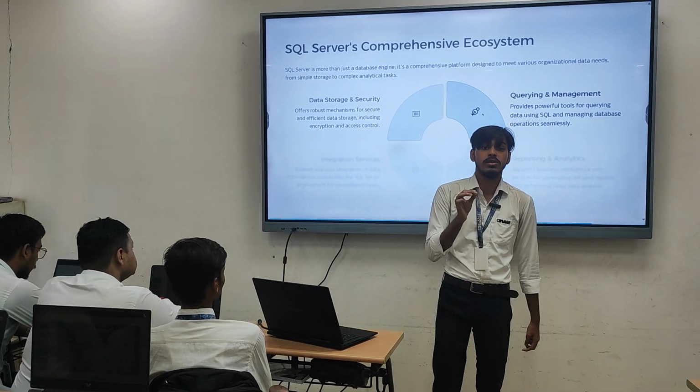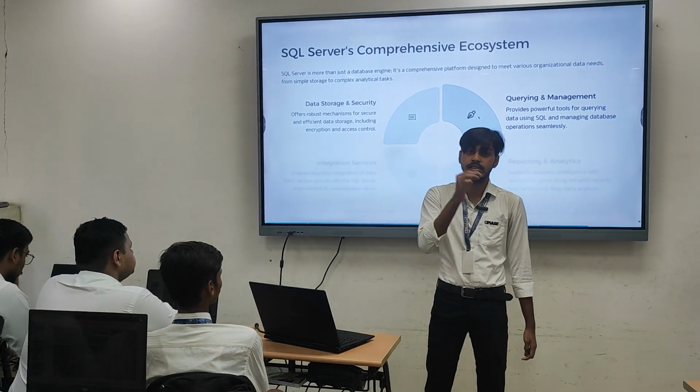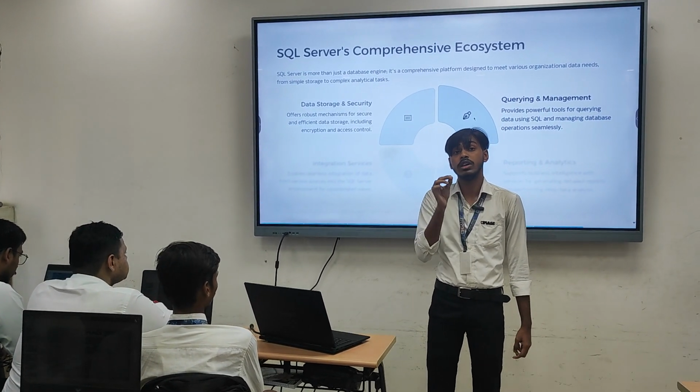Another one is query management. As we know, there are some commands in SQL Server which help us manage the data. They also help us manipulate the data, add records, and sort our data.